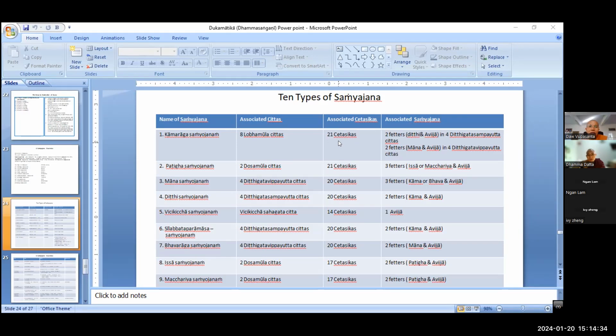Very good. And then Vicikiccha is not included. And then Lobha is not included. Right, very good. 21 cetasika. So how many samyojana factors arise together with the kama raga samyojana at the same time? This one you have to check. I didn't check this one here.